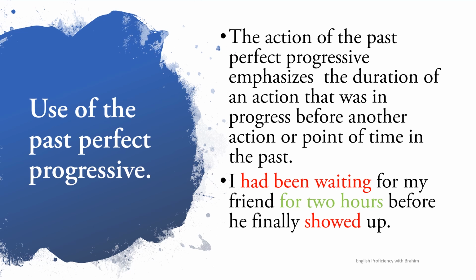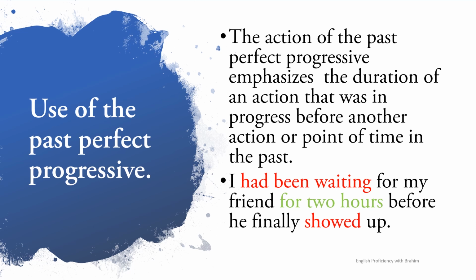So we can use he finally showed up, or we can use a time expression as an alternative. And look at this, for 2 hours. I am emphasizing the duration of time. So most of the time we must have some kind of emphasis on time for the past perfect progressive.